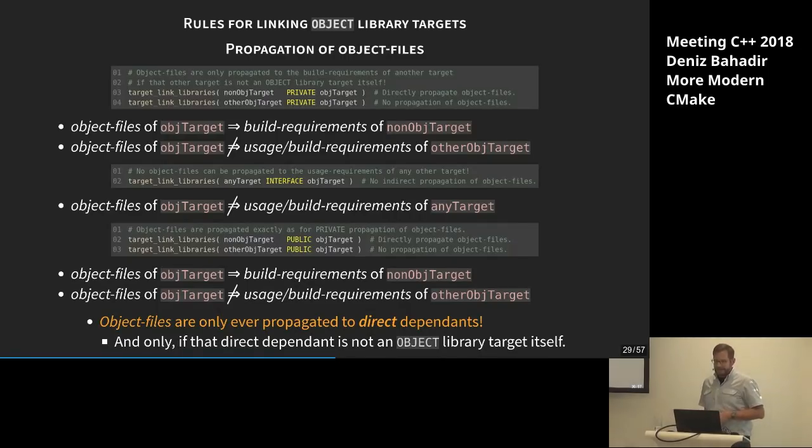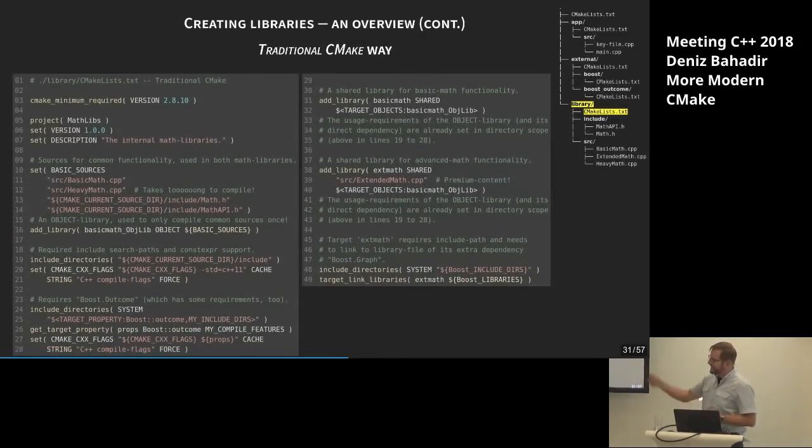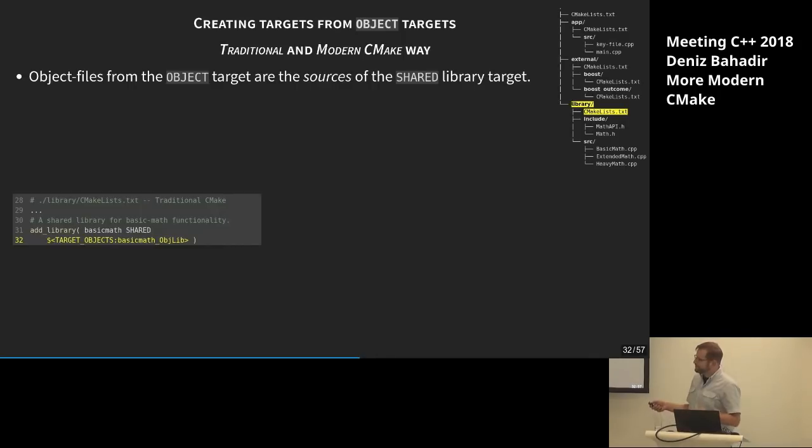Okay. Basic math, extended math continues. We have this year had the left stuff we have covered. We have our object library. Now let's create the shared libraries there. And let's look at this. First, we are extracting the object files, because traditional CMake doesn't have the support for linking using the target link libraries to object files. We have to extract the object target, sorry.